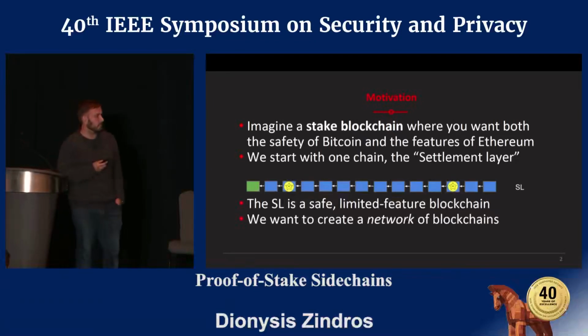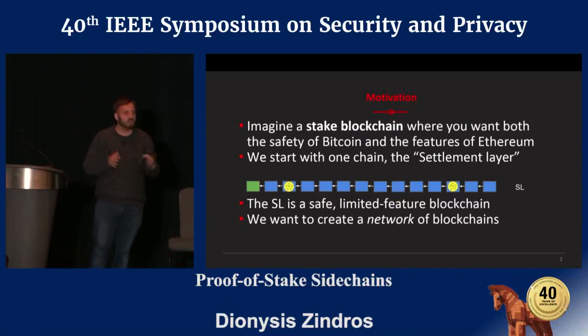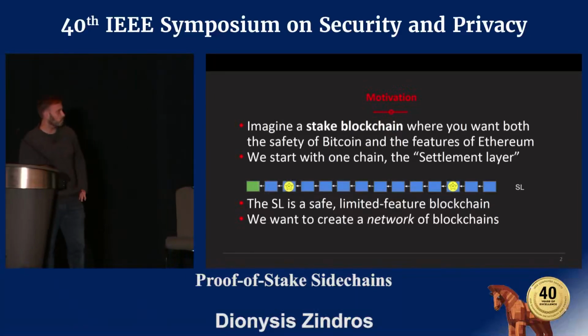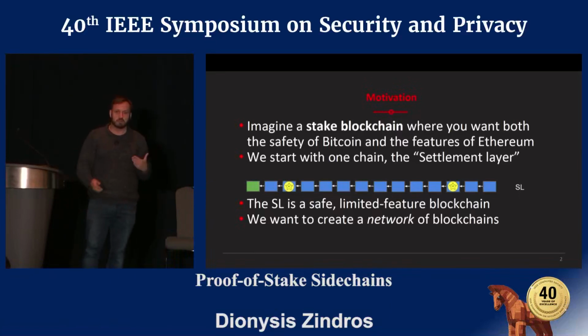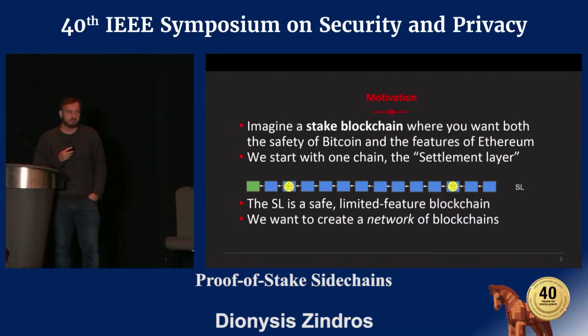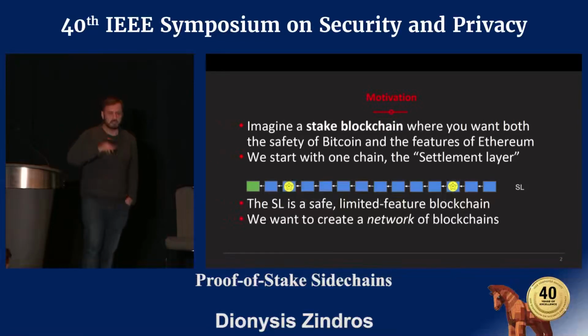In particular, the safety of Bitcoin comes exactly from the fact that its code base is limited and they don't accept too many feature-rich feature requests. So what we're trying to do here is create a cryptocurrency in which you will have multiple blockchains, and we would like these blockchains to be able to communicate with one another and exchange information and value. This is useful because if you have two blockchains, you can have different features on each of them.